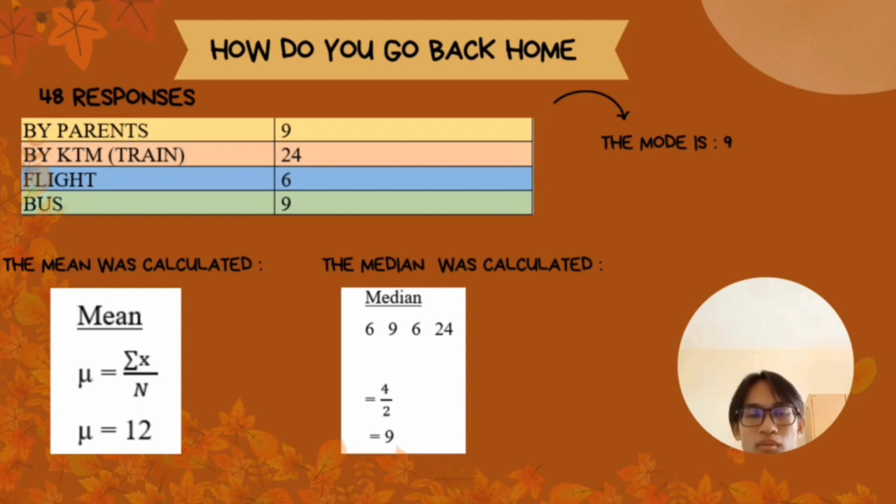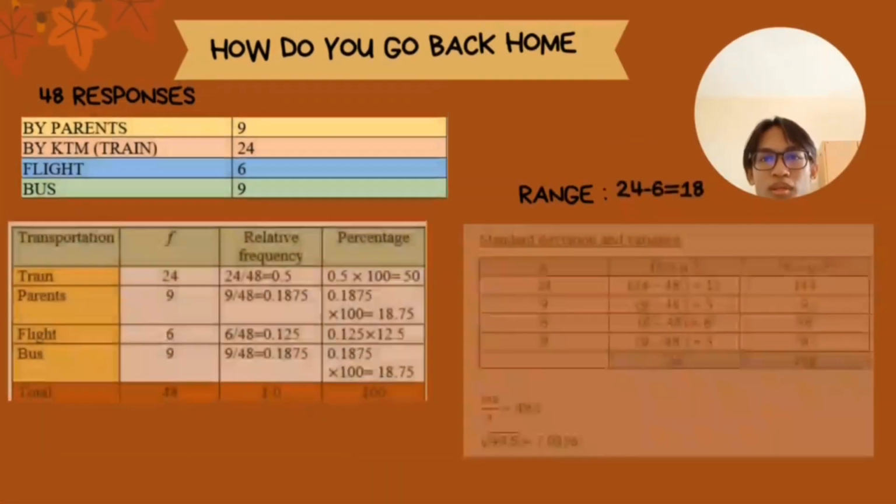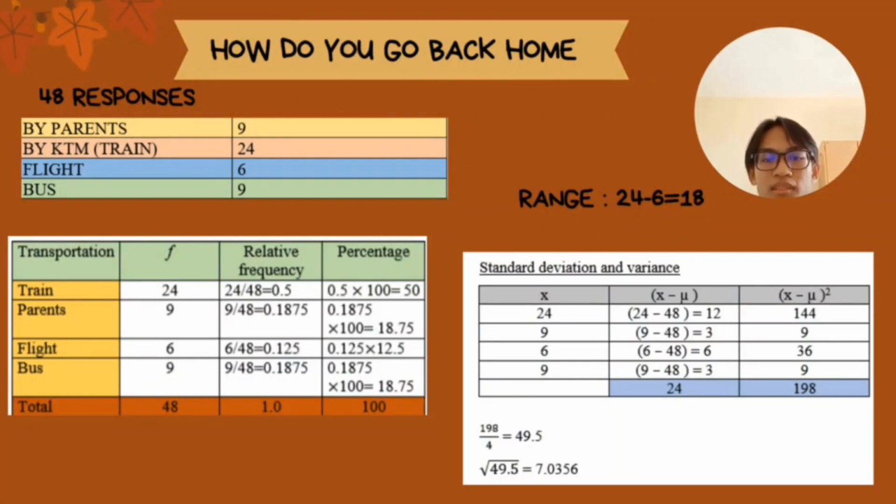Okay, the mean is calculated using the population formula, and we get 12. The median is calculated as 4 numbers divided by 2, and the answer is 2. So the 2nd in sequence is 9. So the median is 9. Okay, to get the range is just subtract the smallest number from the biggest number. We get 18.